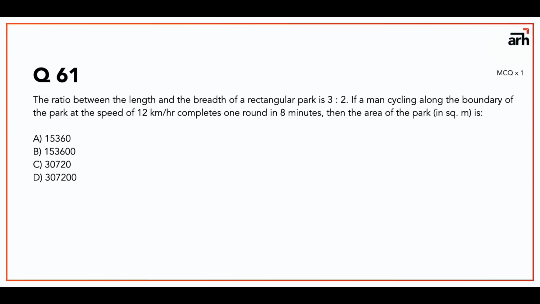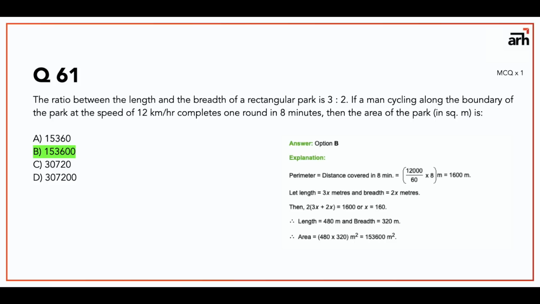Now with ratios you have to understand that if the ratio of something is 3:2, then the actual values of those things are going to be 3x and 2x. So you can write 1600 is equal to 2 times (3x plus 2x), that is the formula of perimeter, and from that you get the value of x as 160. So length is 480 and breadth is 320, and you multiply them and you get the answer as 153,600 square meters. So option B.